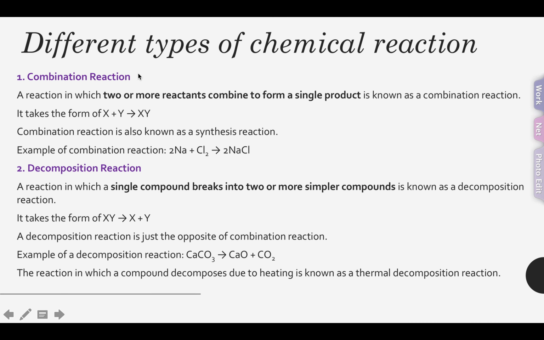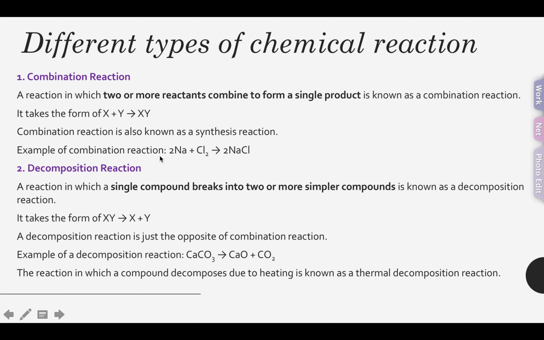So now we're talking about different types of chemical reaction. We have five types of chemical reaction. First, combination reaction. A reaction in which two or more reactants combine to form a single product is known as a combination reaction. For example, X plus Y turns out to be XY. Combination reaction is also known as synthesis reaction.